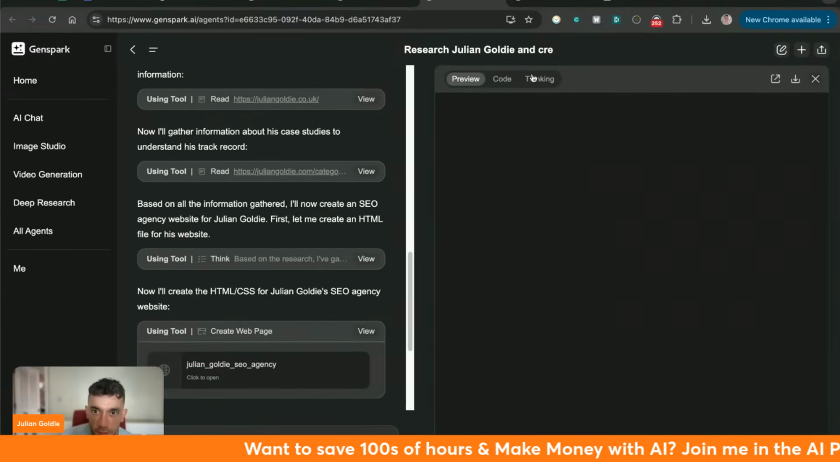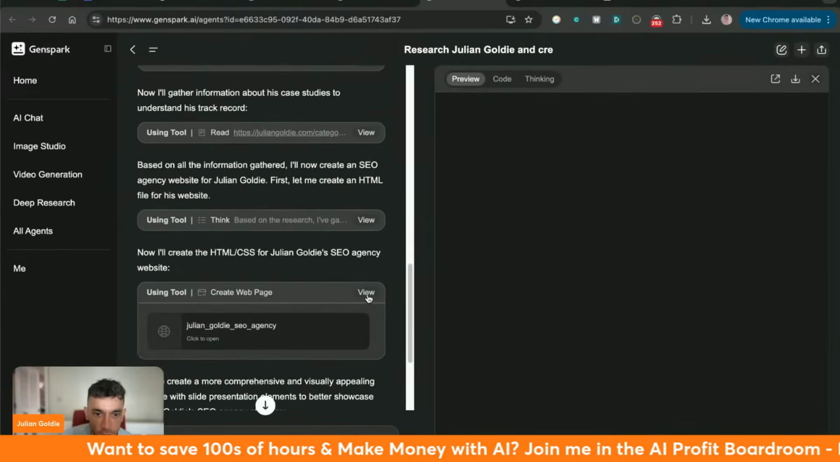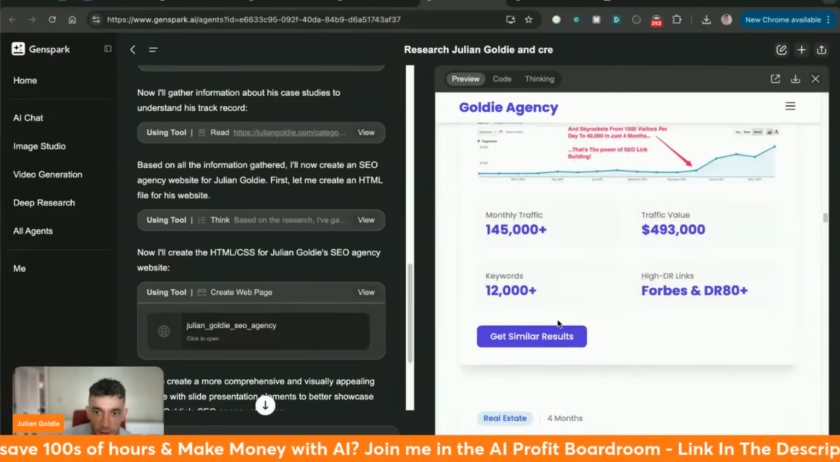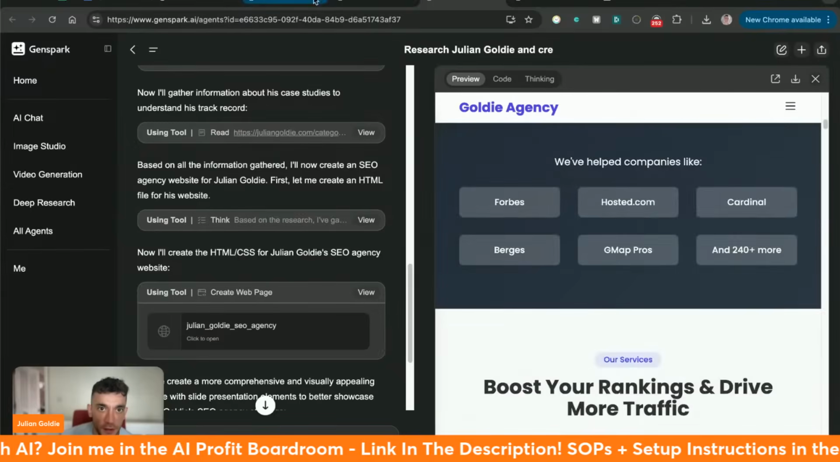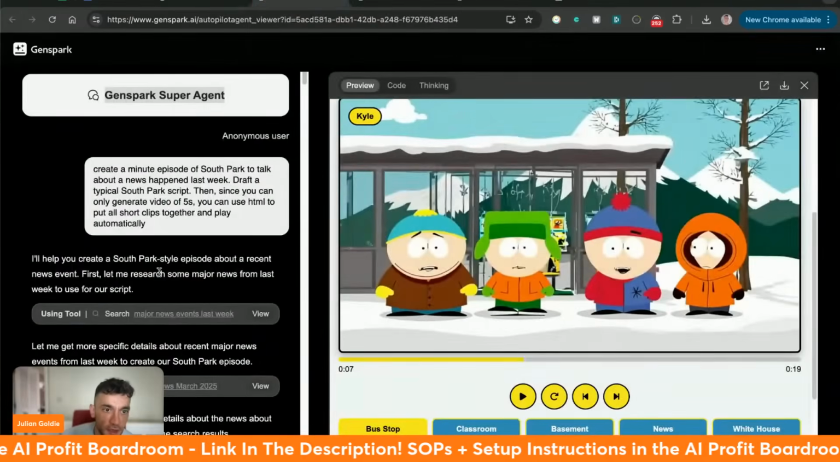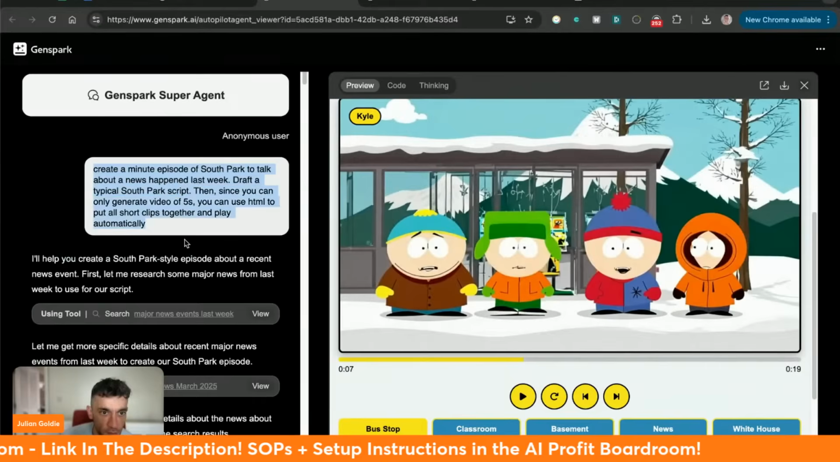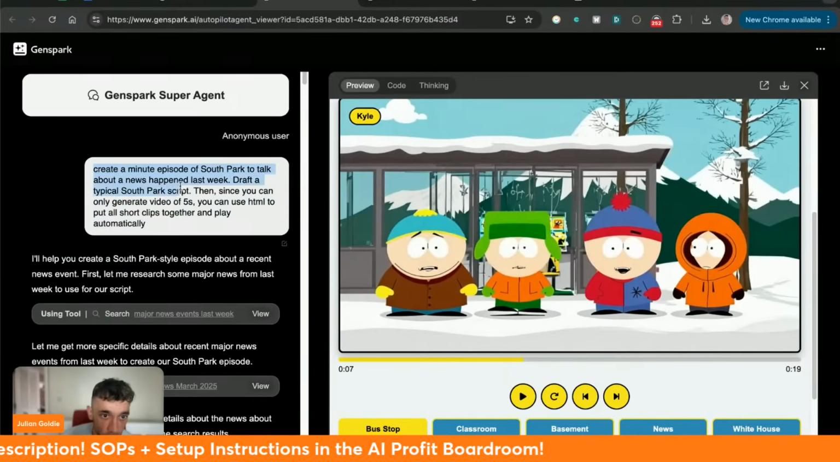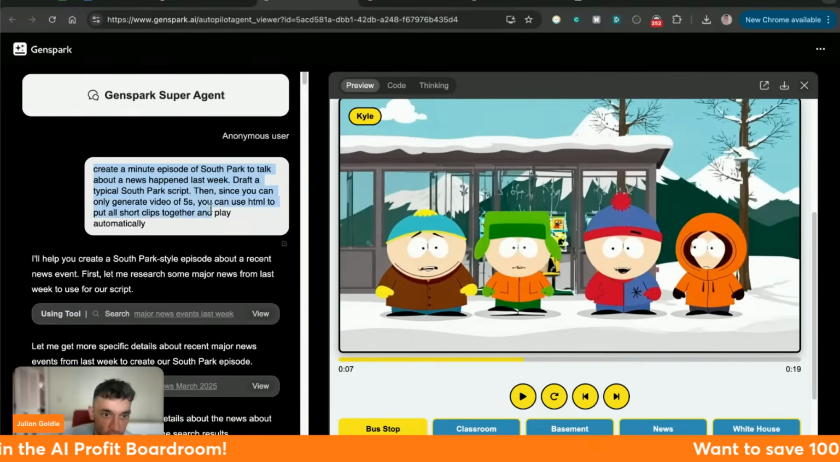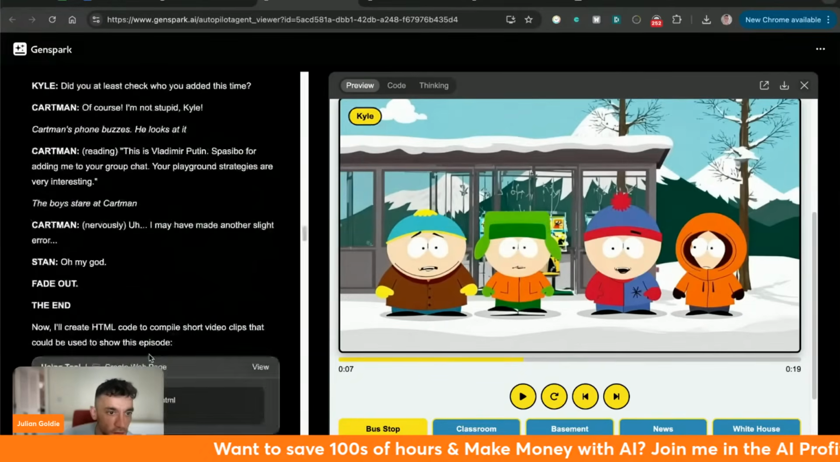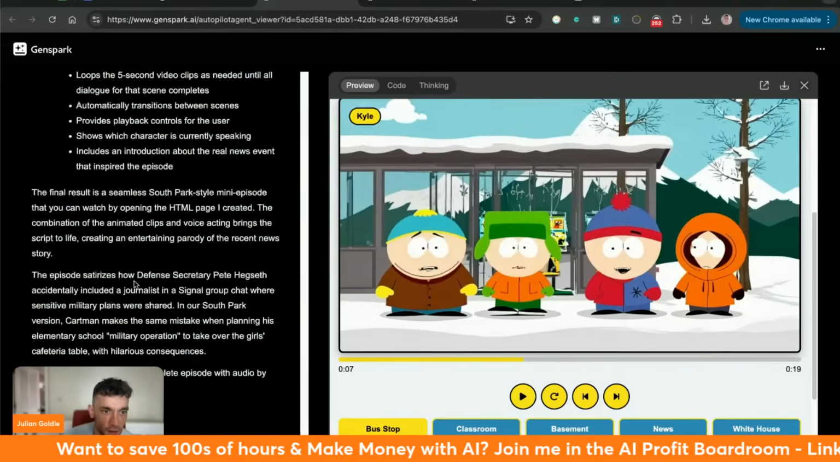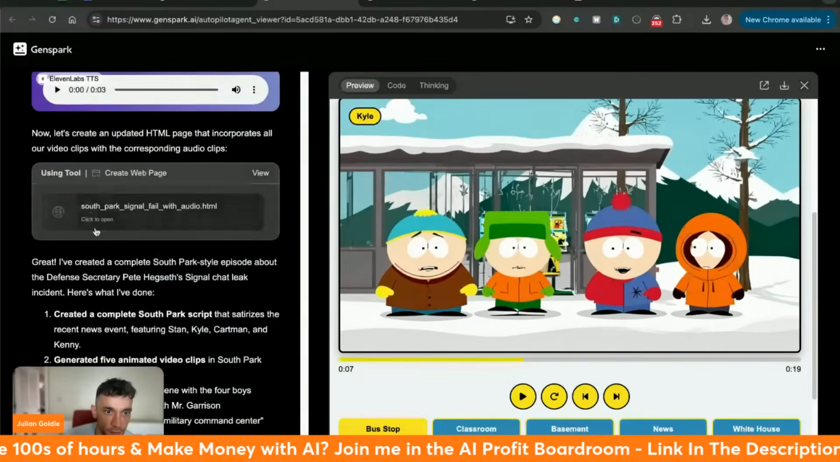If we look at the original output, let's have a look here. We pop this open, and it just looks really cool, right? Really nice website, nice design, etc. Here's a demo example. Inside this demo brief, they said, create a minute episode of South Park to talk about a news story from last week, and draft a typical South Park script. Then, since you can only generate video in 5 seconds, you can use HTML to put all the short clips together and play automatically. And it just went off and did it, like you can see right here. Pretty crazy stuff. And then you've got the output right here.